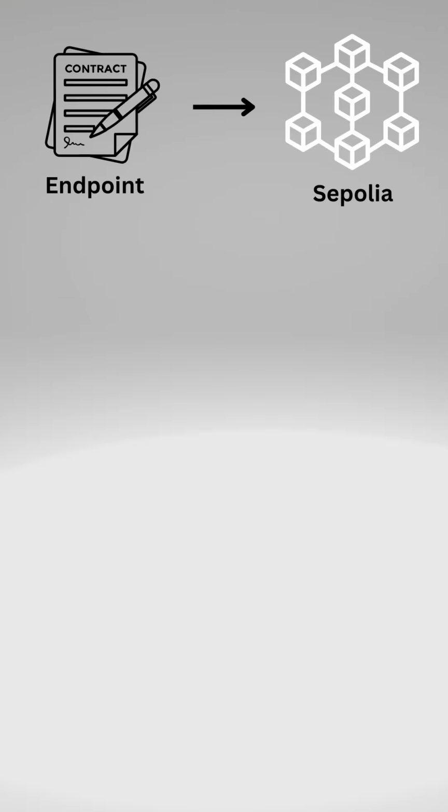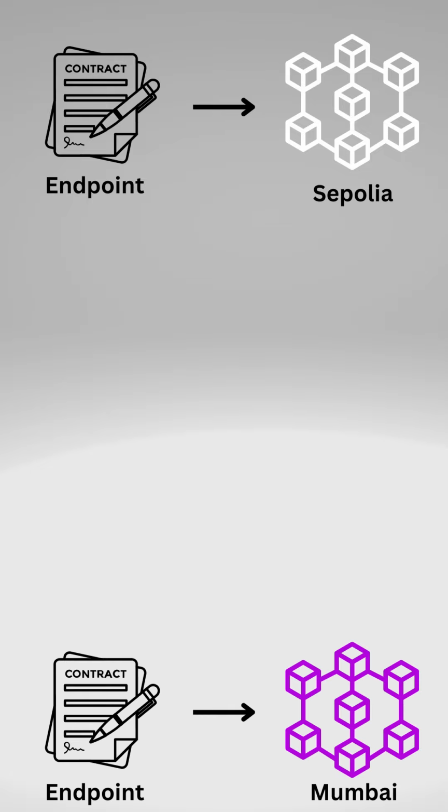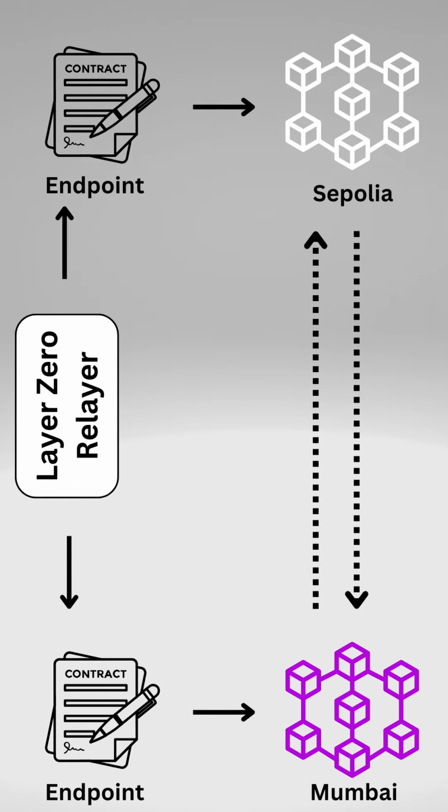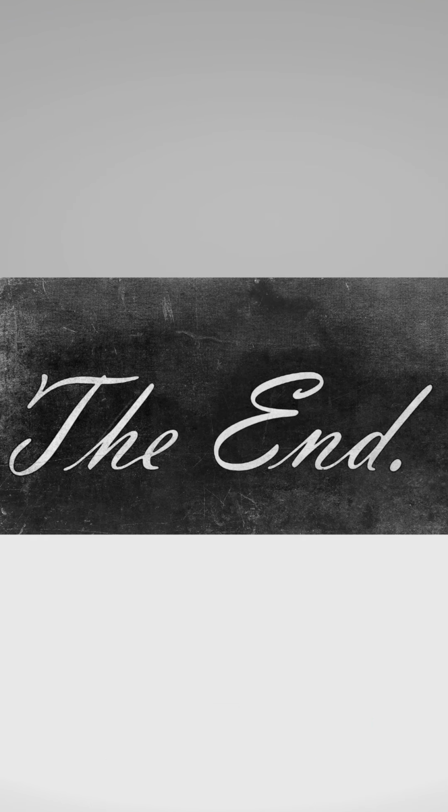This contract, alongside a very similar contract, are both deployed to Sepolia and Mumbai respectively. Finally, we can call the trusted remote address function on both of these contracts, which marks each of them as trusted for the other. And that wraps up this short tutorial.